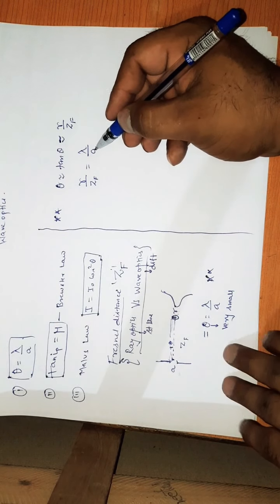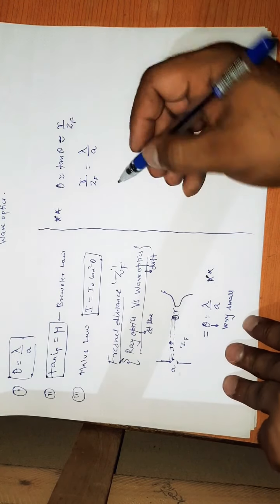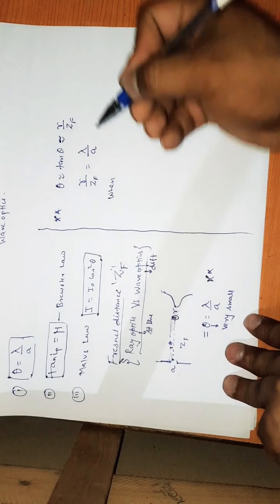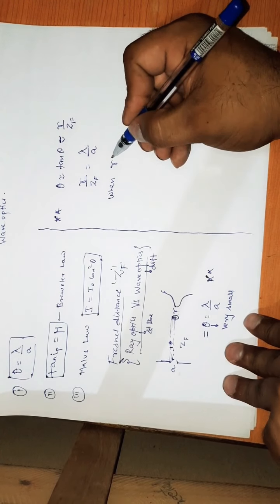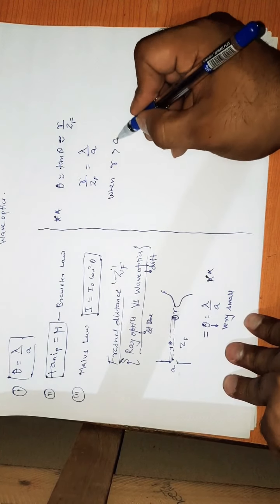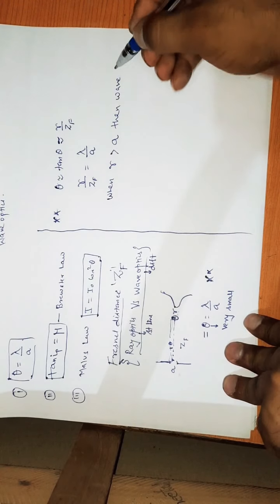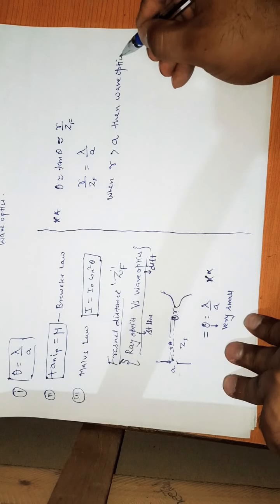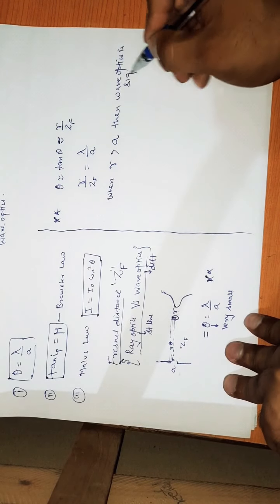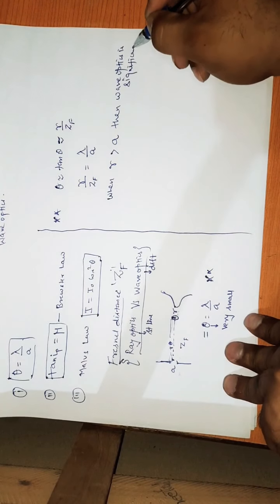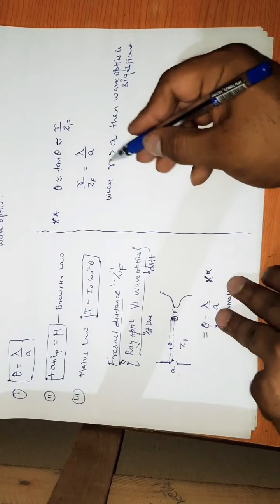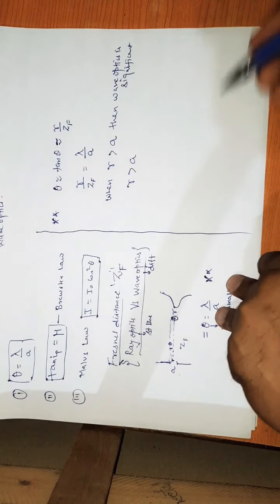But when is wave optics significant? When r is greater than a, then wave optics is significant, then wave optics is valid. So we take r greater than a.